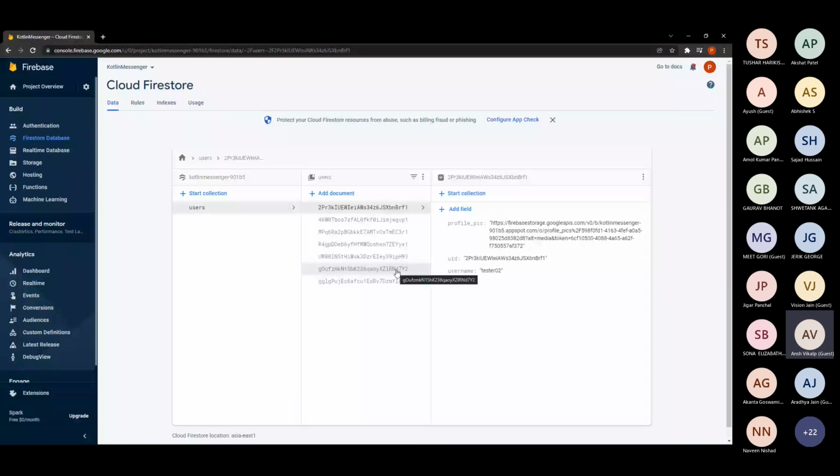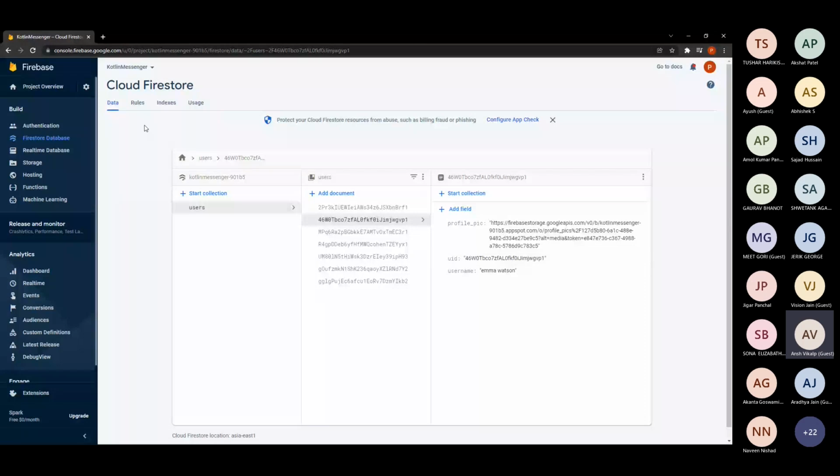So there are multiple collections you can have, users, the profile picture, whatever you have. You can start with a collection. In that collection, you can have documents, and in those documents, it will have a unique field. For example, now these are all users, and each document represents a single unique user. As you can see, this profile pic is actually the address of the profile picture which is stored in the storage. And this UID is the unique ID which I have generated. I will also tell you how. And the username, whatever is stored in the field, is the same copied here.